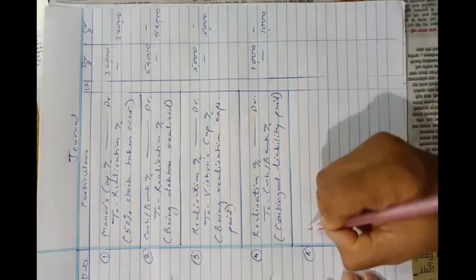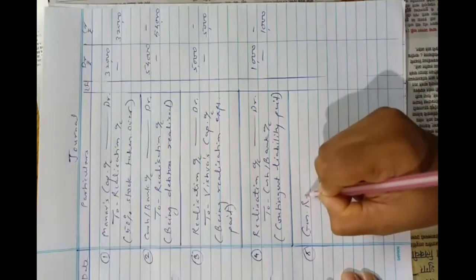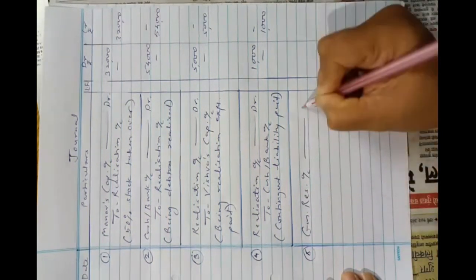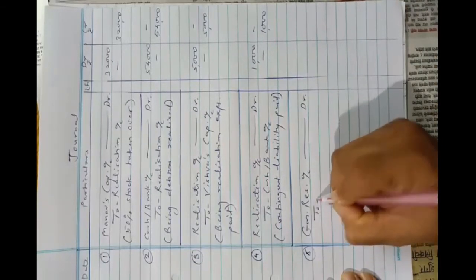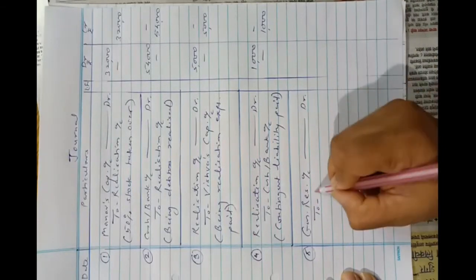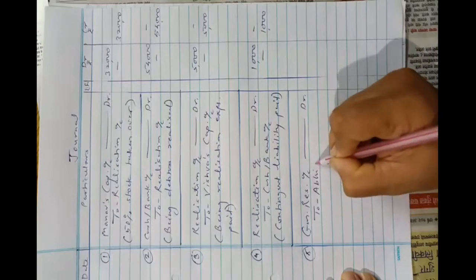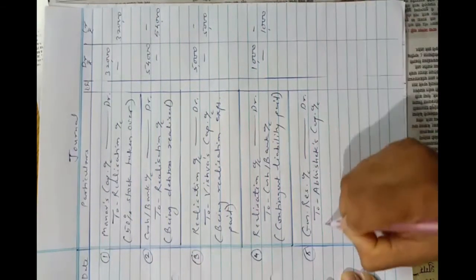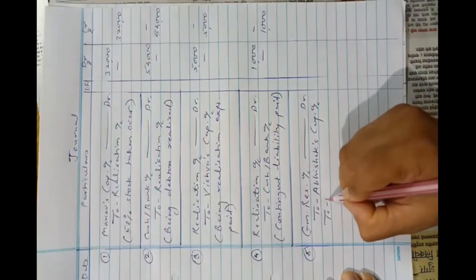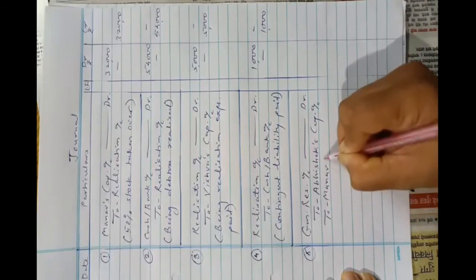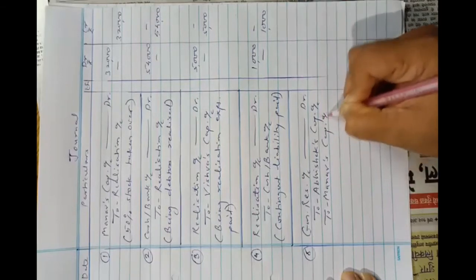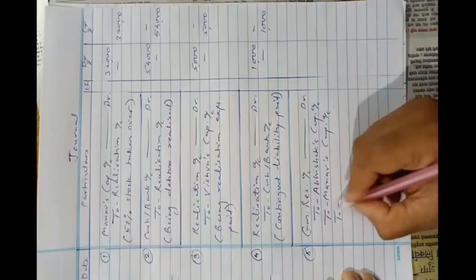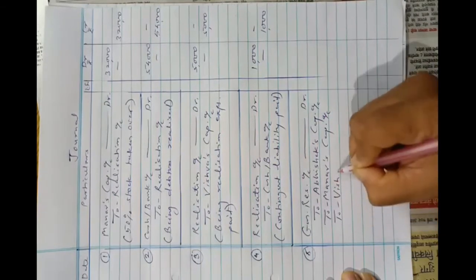So the entry will be general reserve account debit to Abhishek's capital account, to Manav's capital account, to Vishwa's capital account.